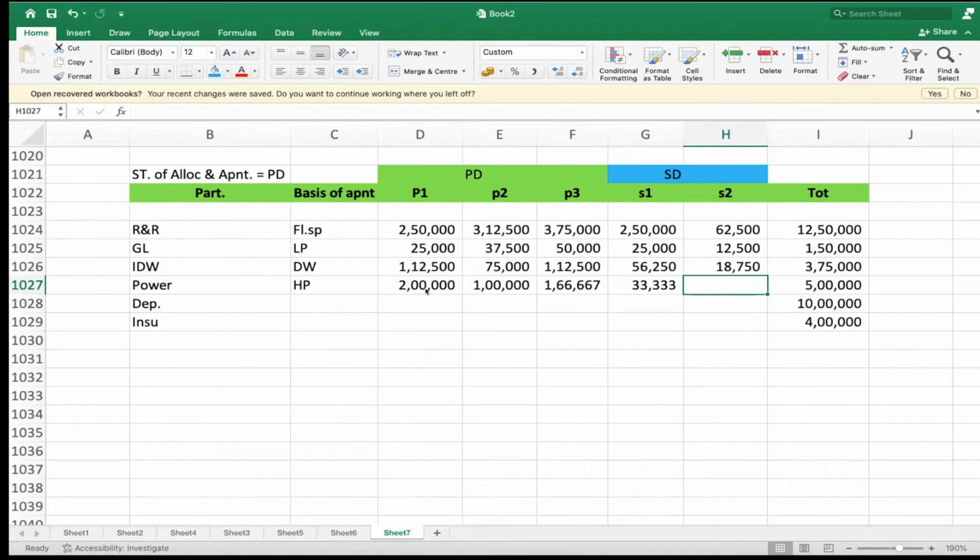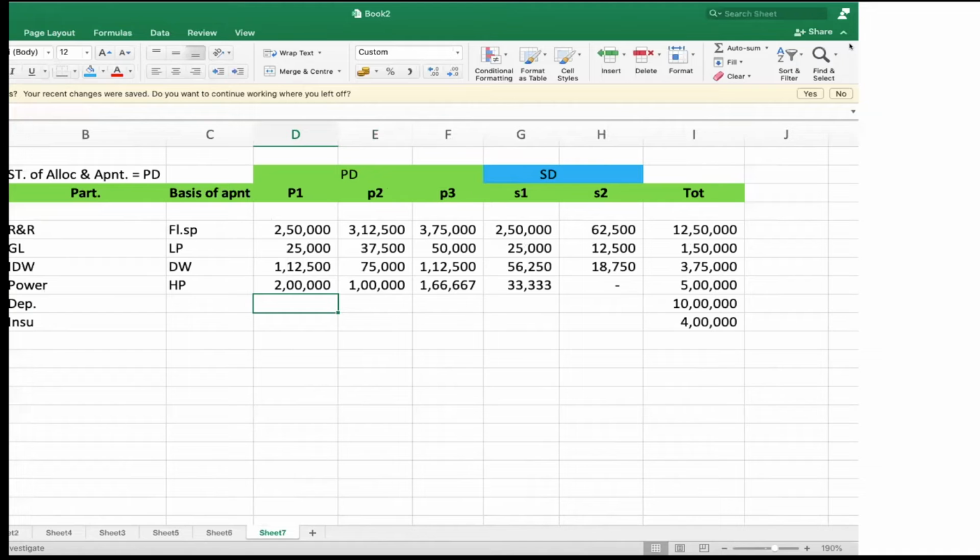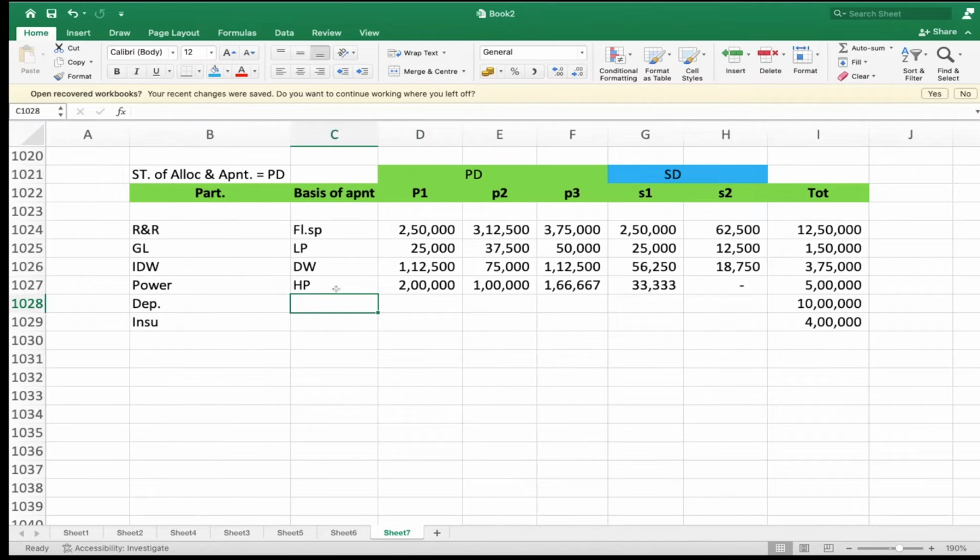So no for S2, sir. Check: 2 lakh, 1 lakh, 5 lakhs. Tally. What is the next one? Depreciation. On what base do you apportion the depreciation? Value of machines. Yes. Apportion 10 lakhs on the basis of value of the machines.